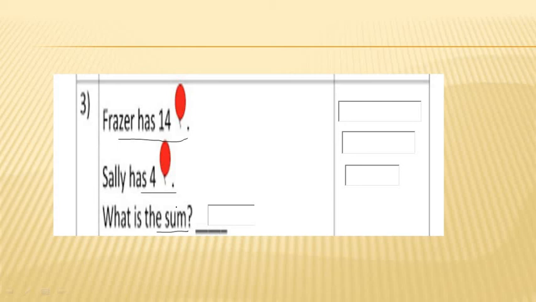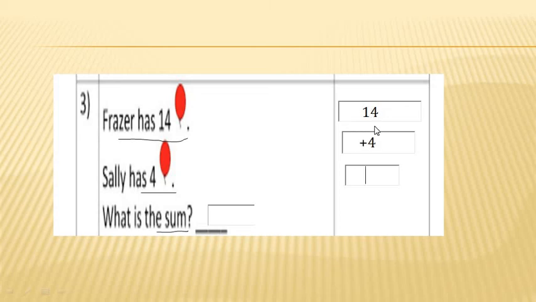If you see the word sum written over here, you can know that you have to add these given numbers. Let's do it. Fraser has 14 balloons. So first of all, we can write the number of balloons he has. Afterwards, we have to write how many more the other person or the same person has. So our question is Sally has 4 balloons. So we have to add this 4 to number 14.